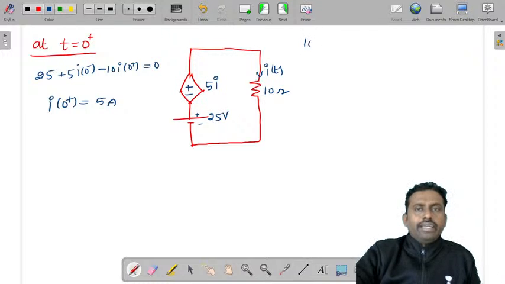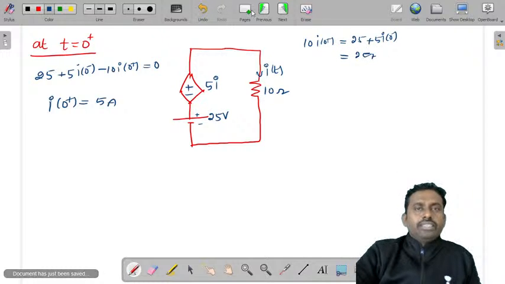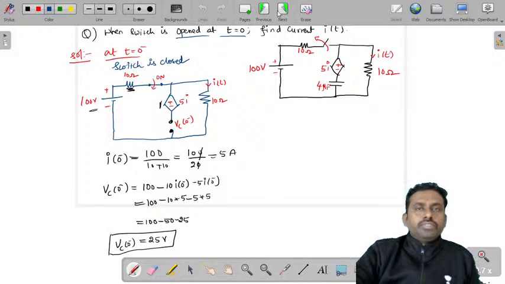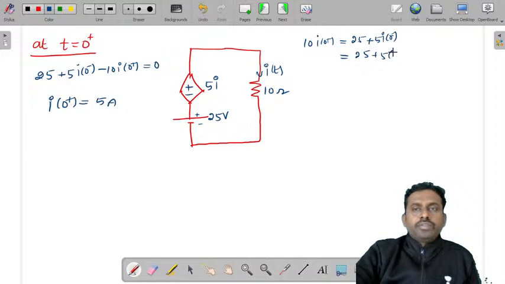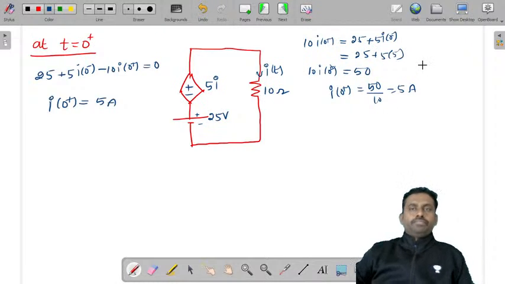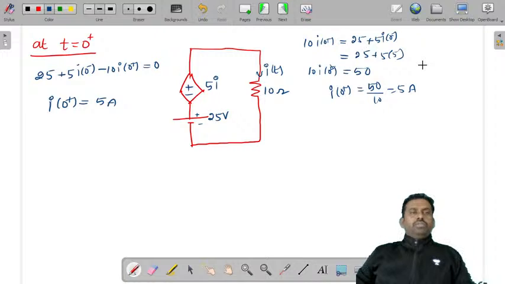So how do you get that? Just write 10 into I of 0 plus is equal to 25 plus 5 into I of 0 minus value. This is 5, so this is 50. 10 into I of 0 plus is equal to 50. So I of 0 plus will be equal to 50 by 10, which gives you 5 amperes. So at t is equal to 0 plus, you'll get 5 amperes.